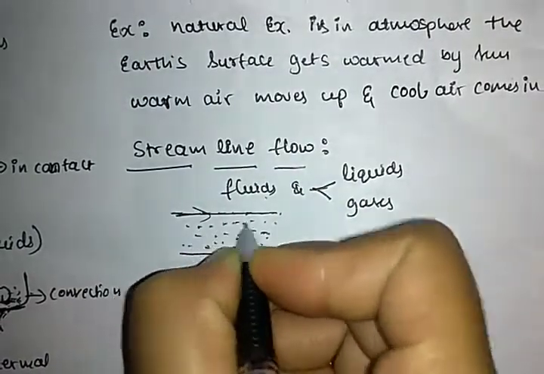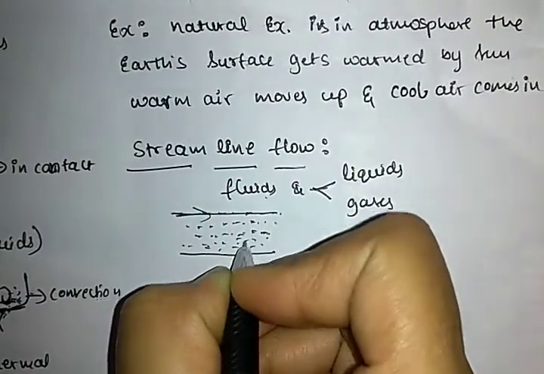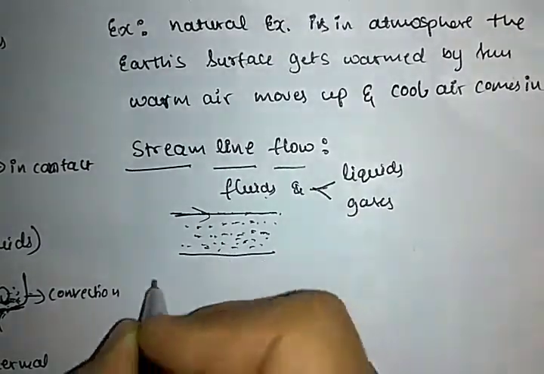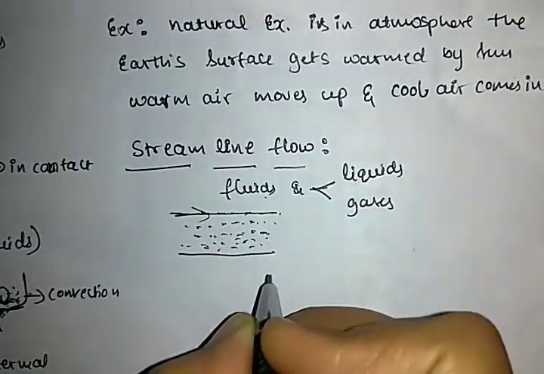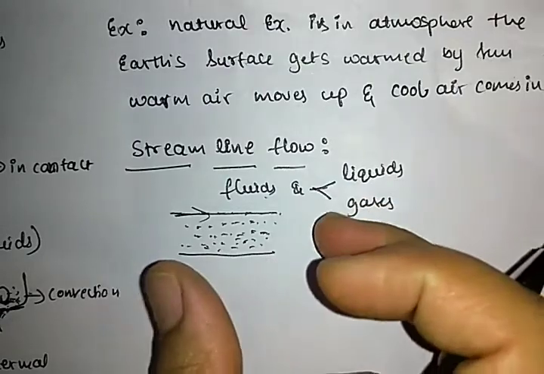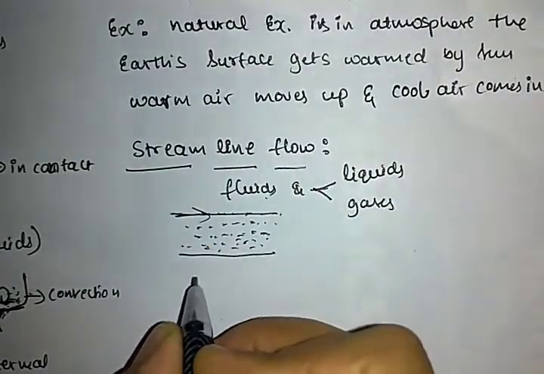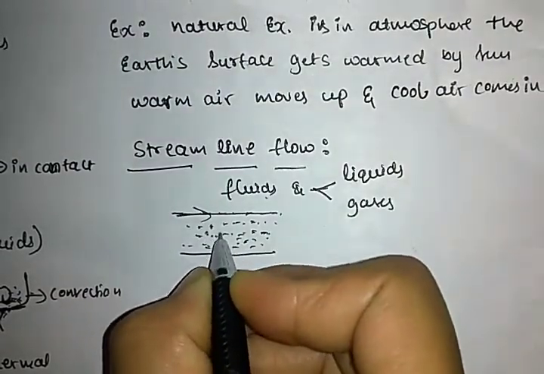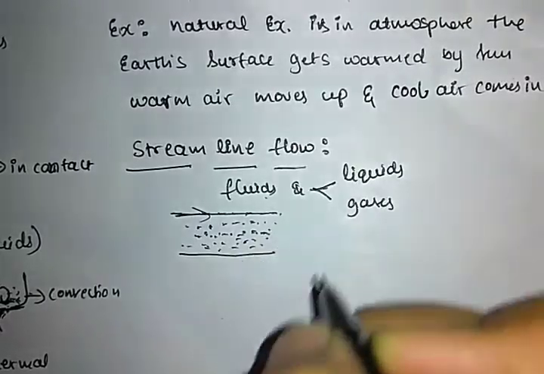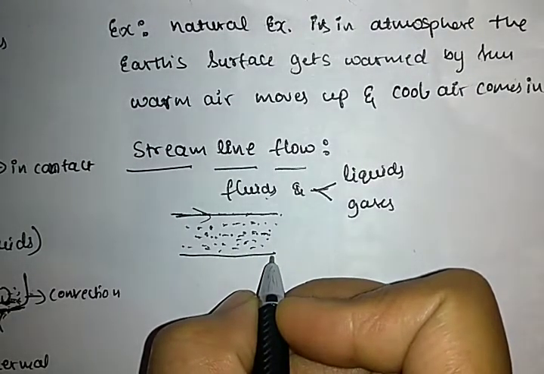The particles in the liquid have velocity. If a particle is moving it has a velocity. Any object that is moving has a certain velocity, right? So the velocity at a point in the fluid is independent of time. It is called steady or streamline flow.